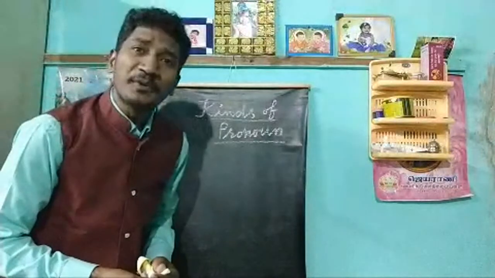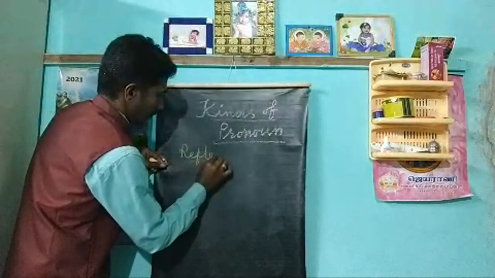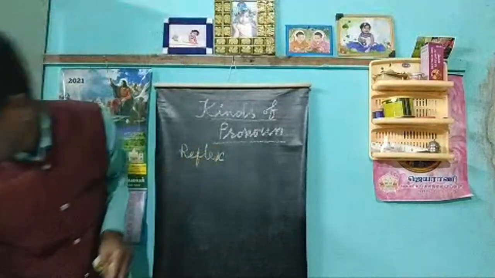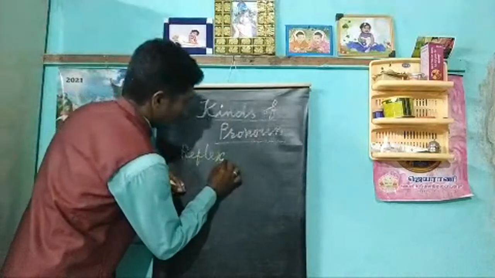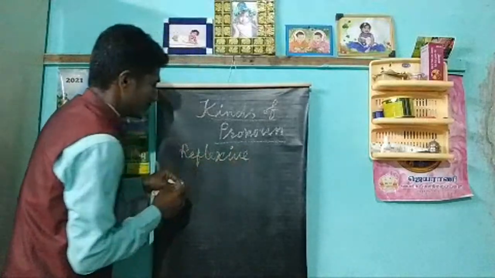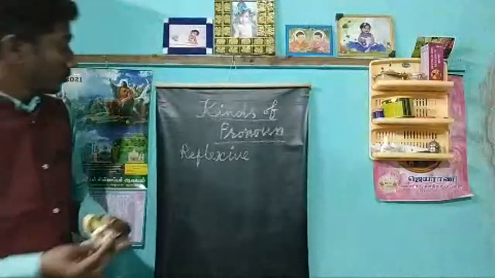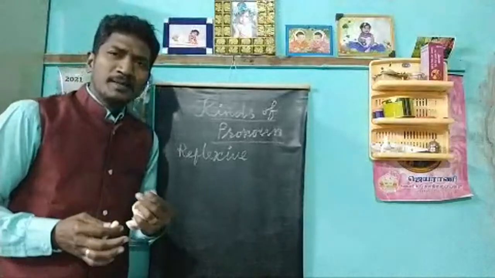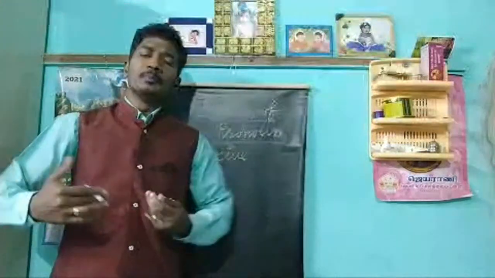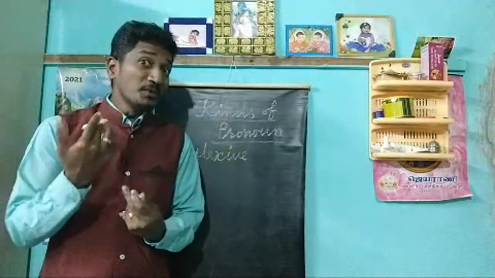Next, we move on to reflexive pronoun. So for example, when the subject is I, or we, or you, they, it reflects the subject.